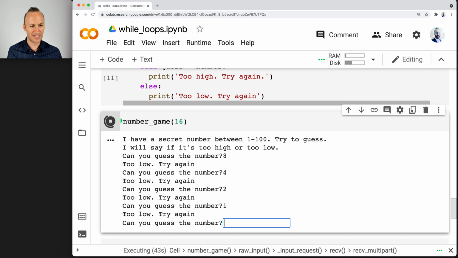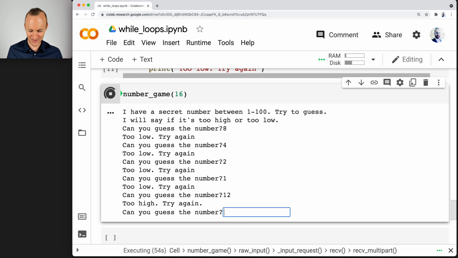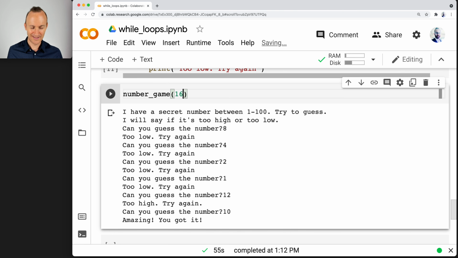Oh, I see, I'm doing it again. I'm going low, right? Okay, 8 is too low. It should be bigger than 8. I'm the one who's messing up. 12 is too high. It's between 8 and 12. 10. Bam! I got it, with too many tries.